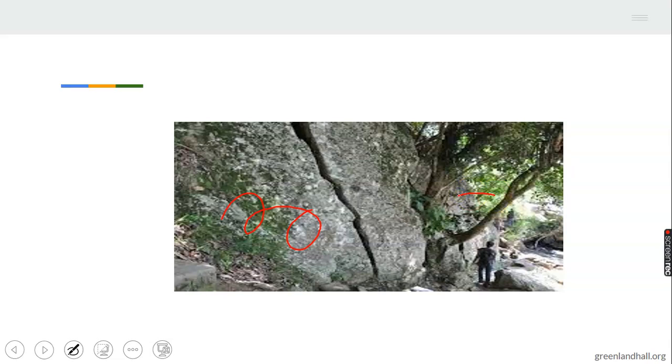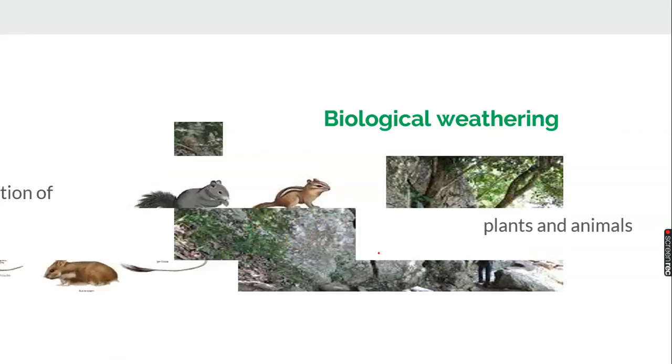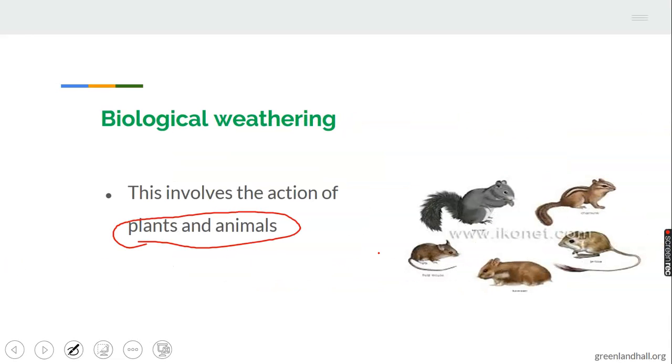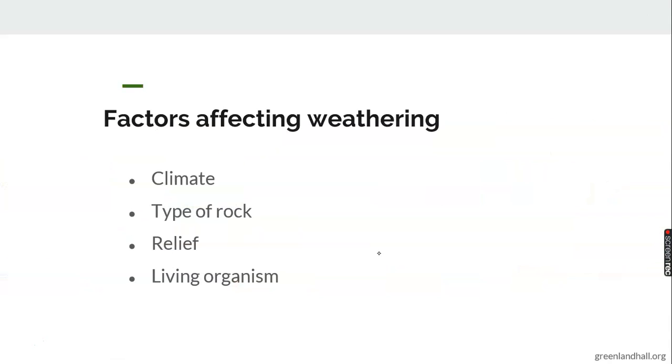This plant grows beside the rock, and the root penetrates deep inside the rock, and this leads to the disintegration of the rock. The root of this plant gives a crack to the rock, and over time it leads to the disintegration of the rock. Animals as well, like rodents, bore holes in rocks, leading to the disintegration of the rock.